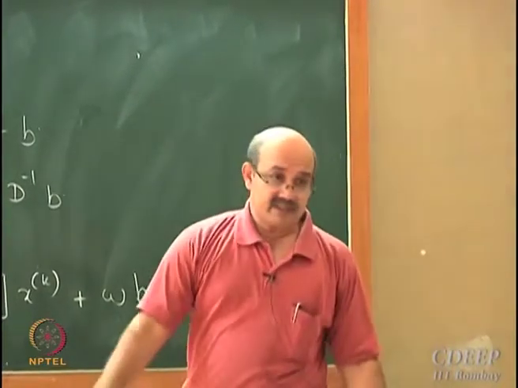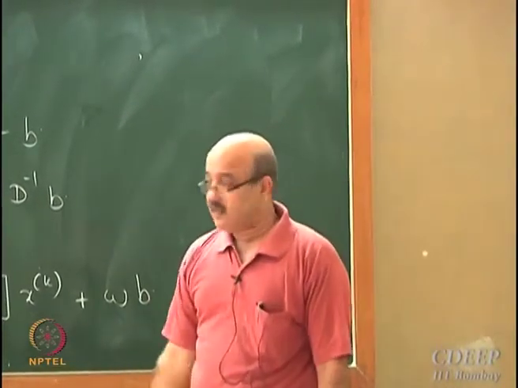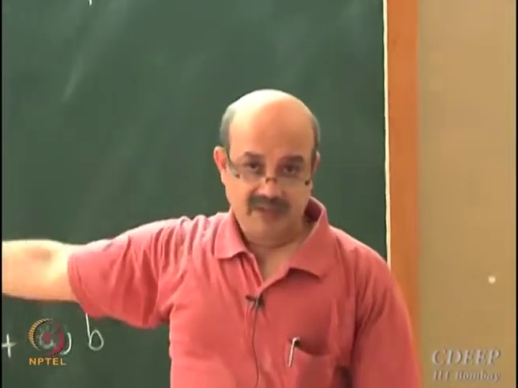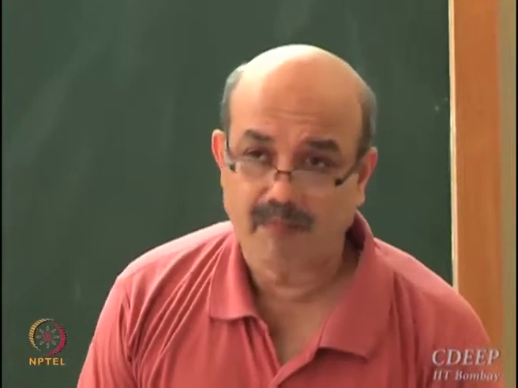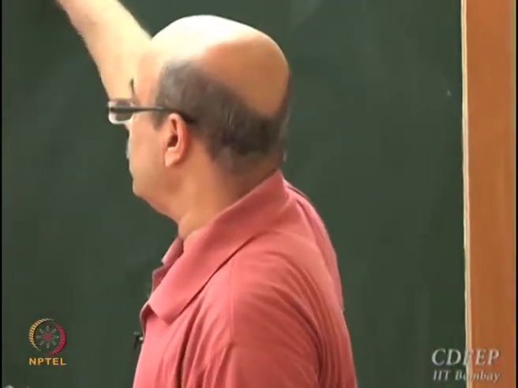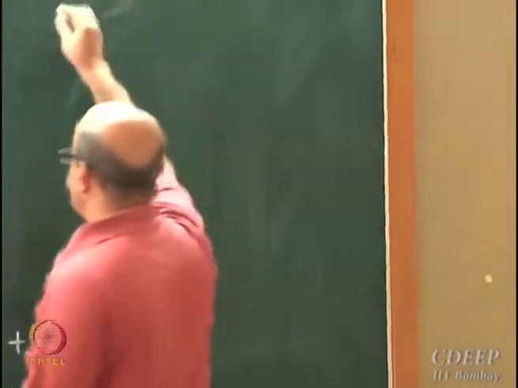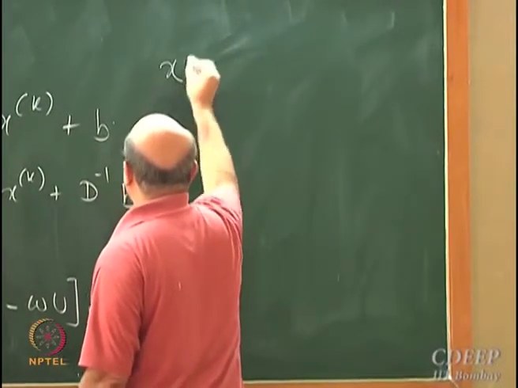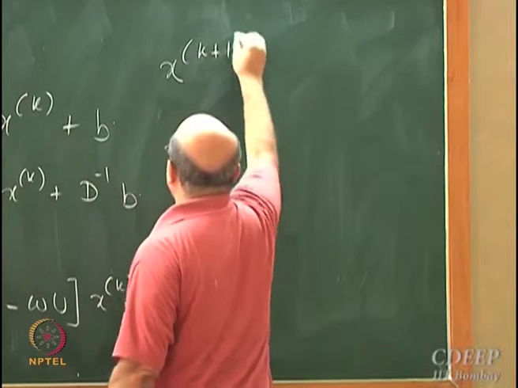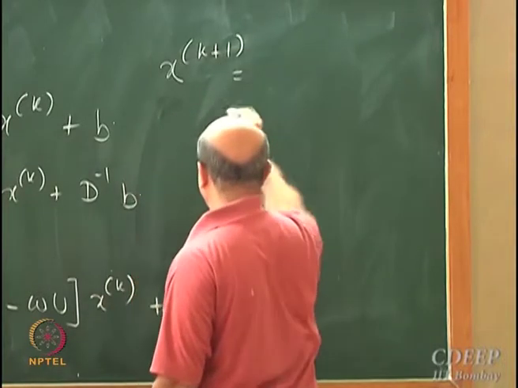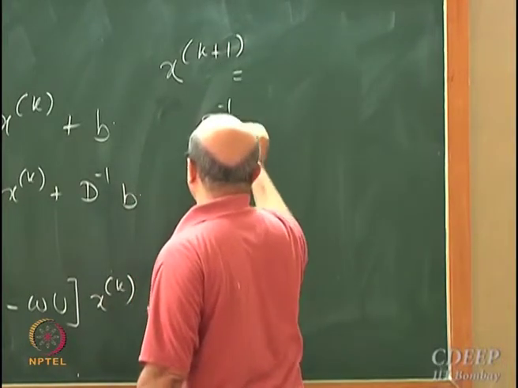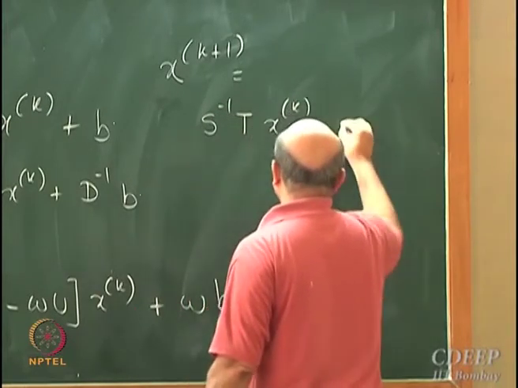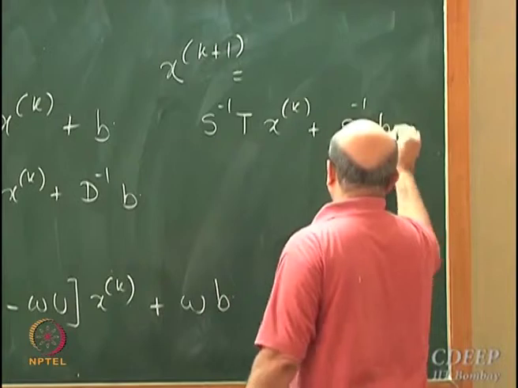Now let me generalize this. In general, if I look at these equations, I can see a pattern. Every time I am constructing a new iteration by the following formula: S inverse T x^k plus S inverse b.